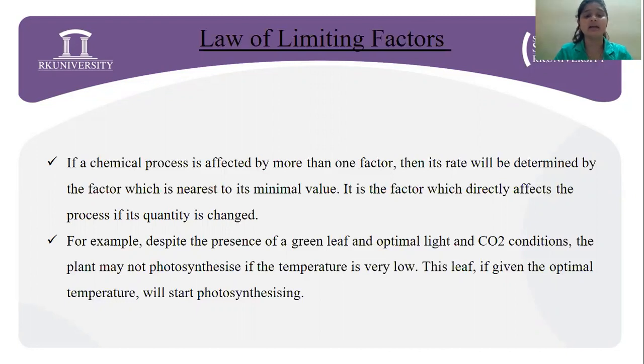For example, there is the presence of green leaf, optimum light, carbon dioxide is perfect, but still the process of photosynthesis is not taking place in the plant. What is the reason? The reason being the temperature, because the temperature is very low. Now, for this leaf, if given the optimal temperature, photosynthesis will start. So here we can say that temperature is the limiting factor.